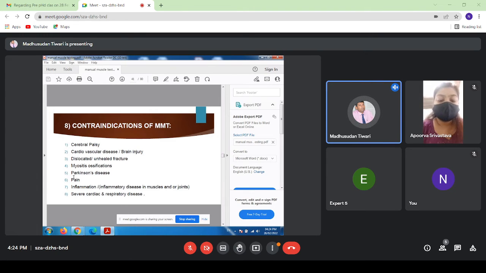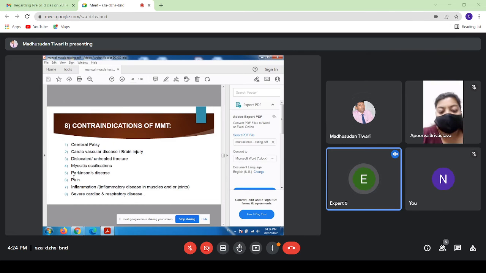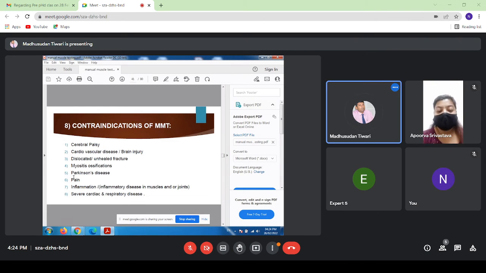What happens in rigidity? Initiation of movement will not happen, and if it happens, it is cogwheel or lead pipe type. How many types of rigidity are there? Three types: lead pipe, cogwheel, and clasp knife. Like a clasp knife, when we bend the blade, there is difficulty in opening it. More force is required to open it, isn't it? That is why in Parkinson's MMT is contraindicated.